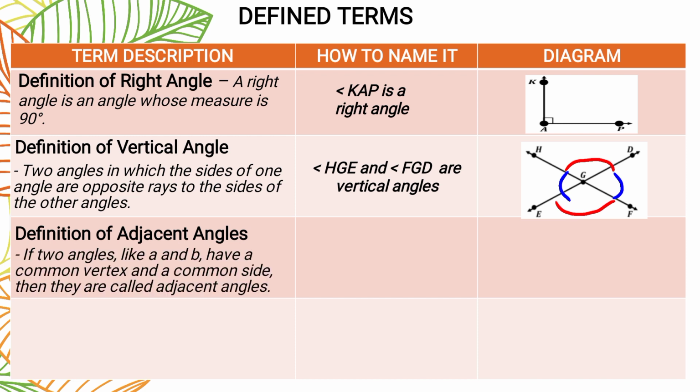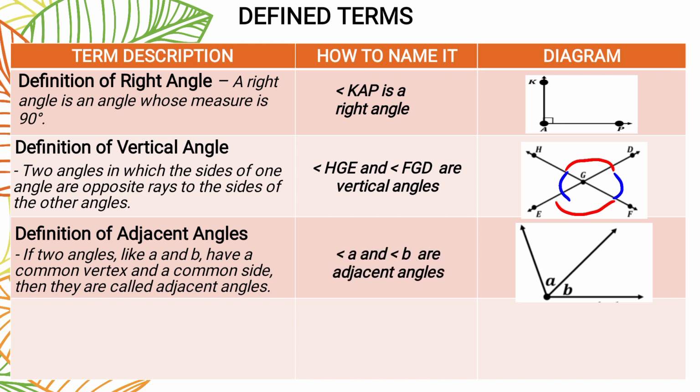Next, after the vertical angle is the definition of adjacent angles. If two angles like A and B have a common vertex and a common side, then they are called adjacent angles. When we say adjacent, magkadikit sila na angle, just like this one. So, angle A and angle B have the common side and the common vertex. In short, magkadikit na angle sila. Ano po? So, we can write it as angle A and angle B are adjacent angles.